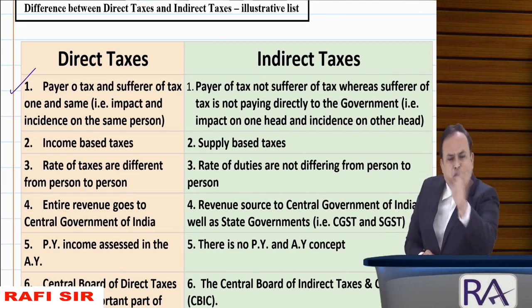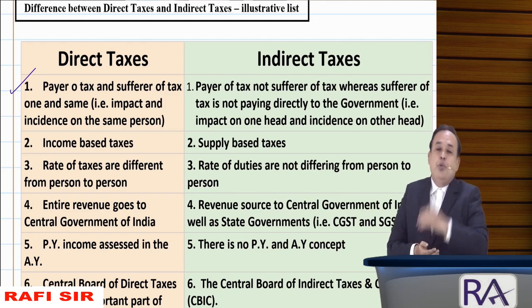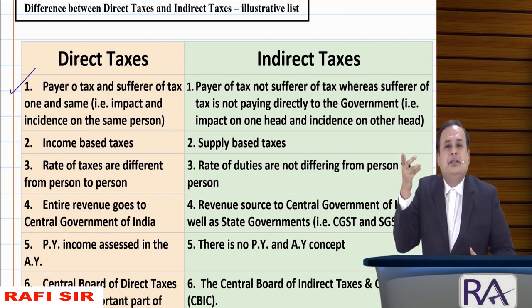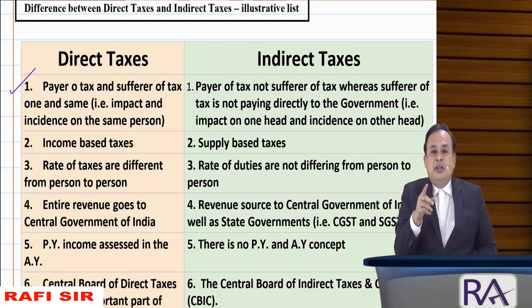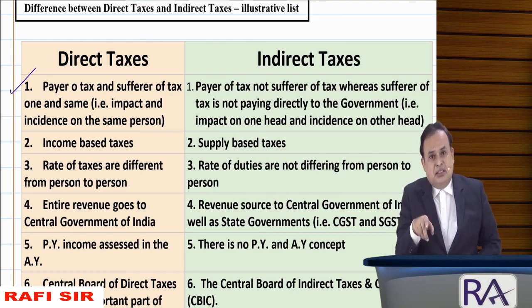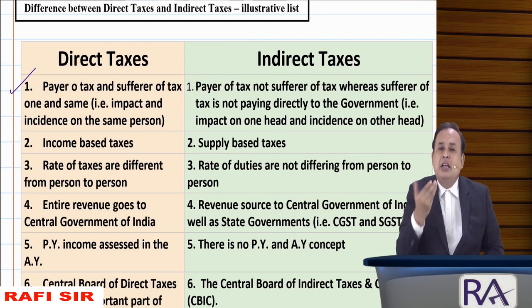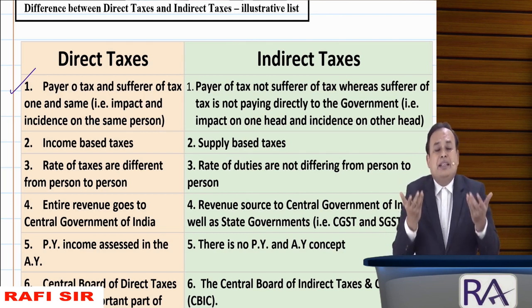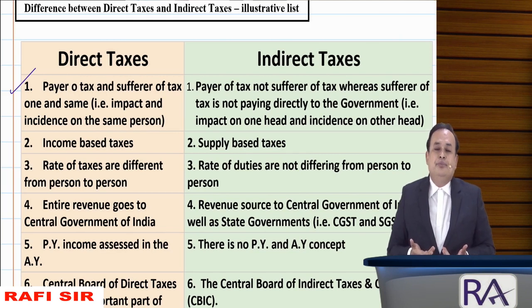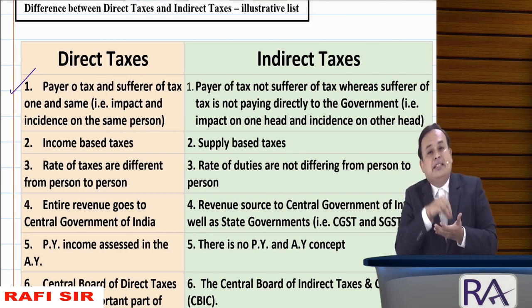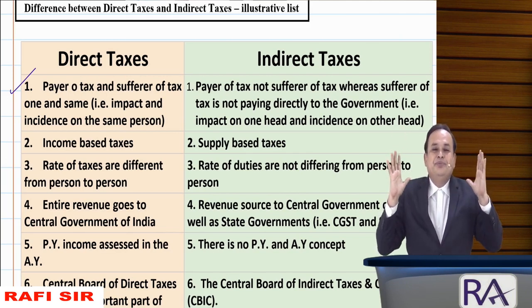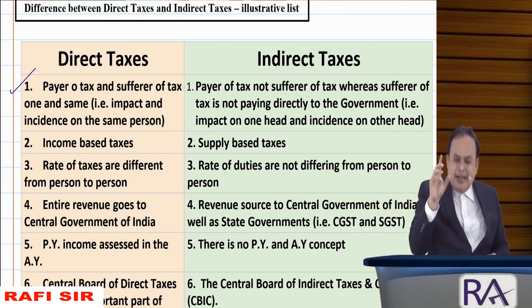Here the incidence of tax and the impact of tax are both on you only. You, being an earner of salary, are going to pay the tax on your income. So impact and incidence of the tax are on the same head. Got the clarity? This is called direct taxes.